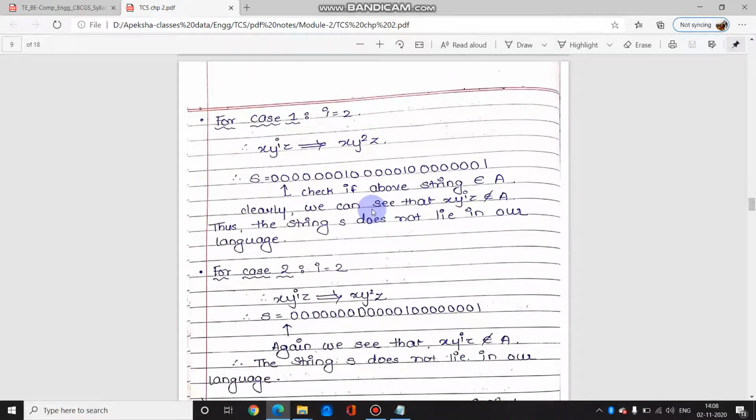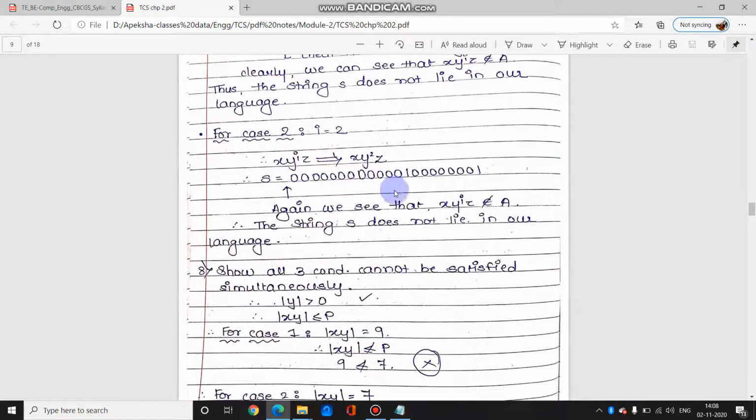Now if you see, the string itself shows that it is not following the language defined above, that the first part should be followed by the same amount in the second part. So it is very clear that the above string does not belong to A.